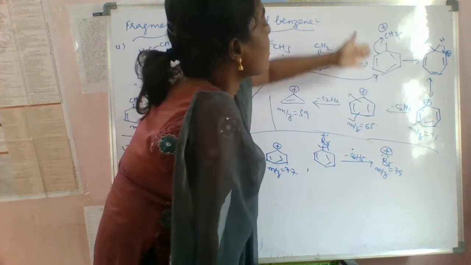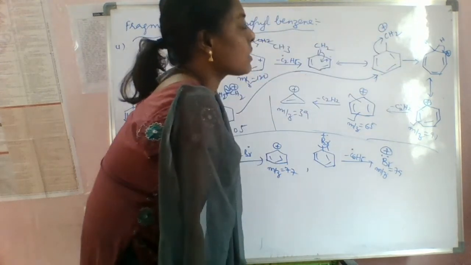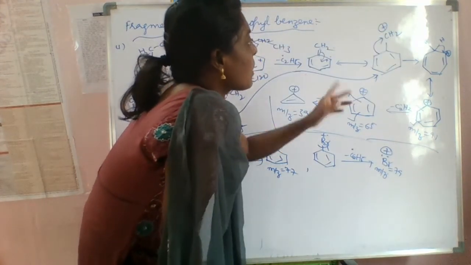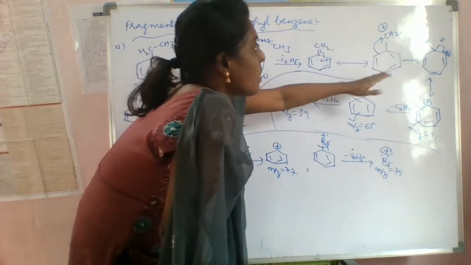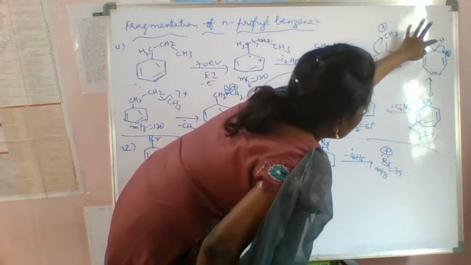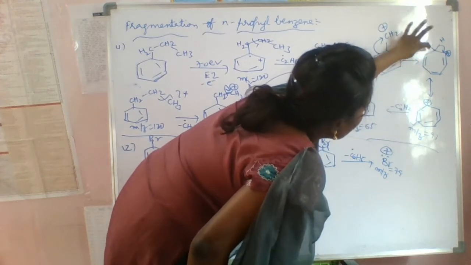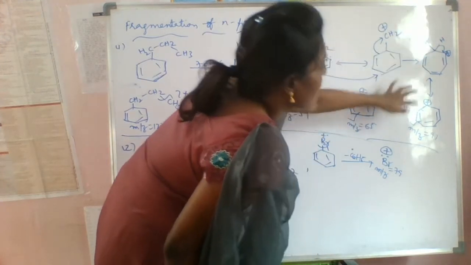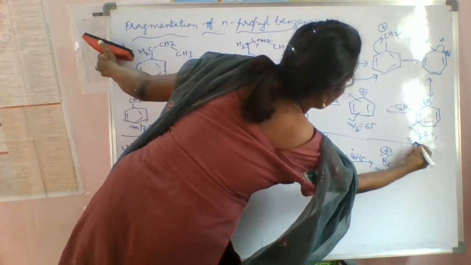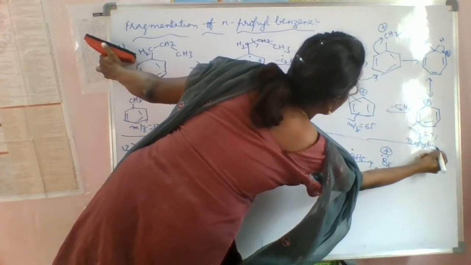We can show it in any way, no problem at all. So I have to show it there. What happens? Immediately this hydrogen is shifted towards this positive charge, and here it gets the positive charge. This is called the tropylium cation. What is it called? Tropylium cation.